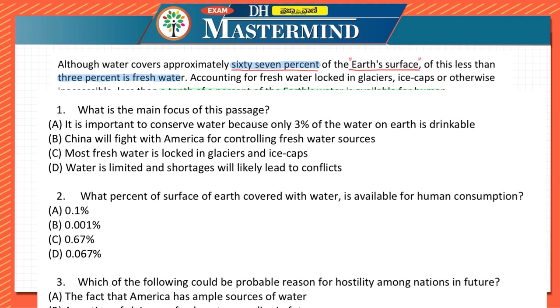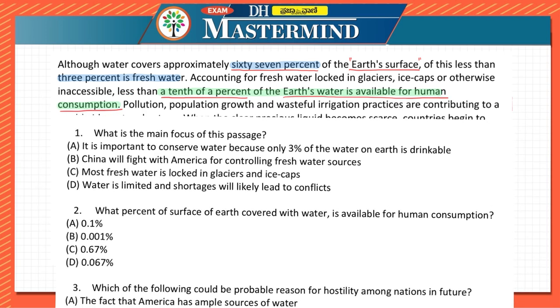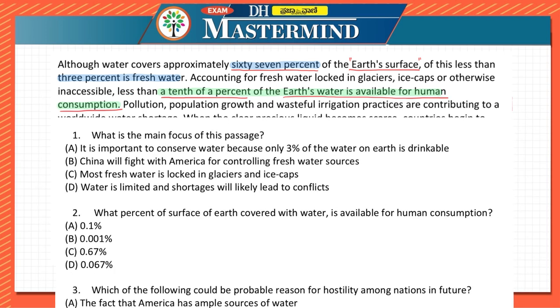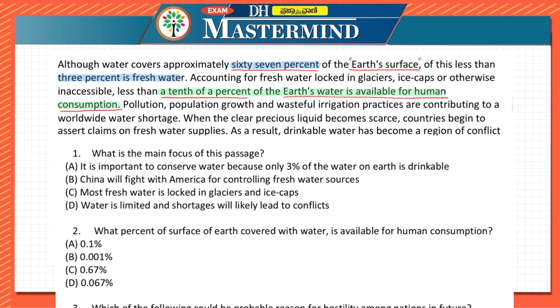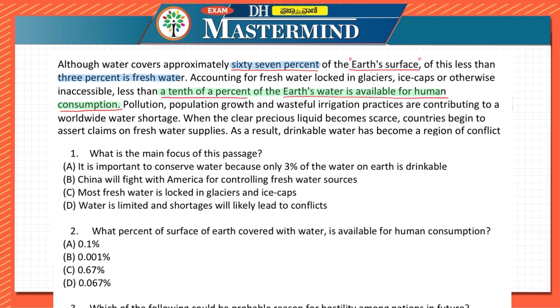Okay, so let us look at the questions over here. First one: what is the main focus of this passage? It is important to conserve water because only 3% of water on earth is drinkable. Okay, so the first statement says that it is important to conserve the water because only 3% of water is drinkable. So this seems to be true. Let us look at the other option. China will fight America for controlling freshwater sources. Can we tell this certainly? It is not certainly saying that.